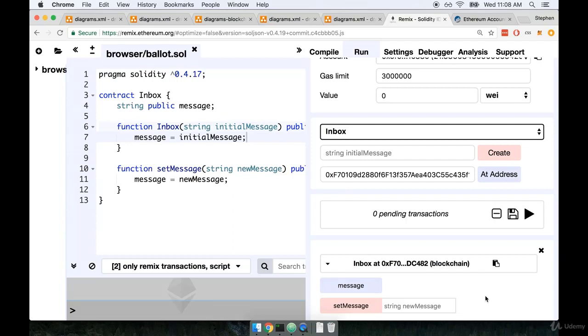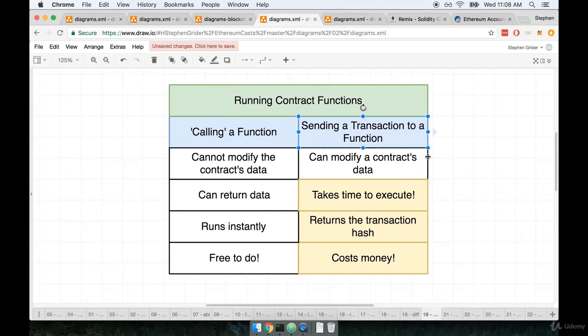And so now that we're not using this local test network in the browser, anytime we want to change data tied to our contract, because remember, anytime we are changing data inside of a contract, we have to send a transaction, it takes some amount of time to be processed. So now that we are working with our real contract, we have to wait a long time for our message to be updated because we really are sending a transaction to the network that is targeting our contract and attempting to modify that contract's data.